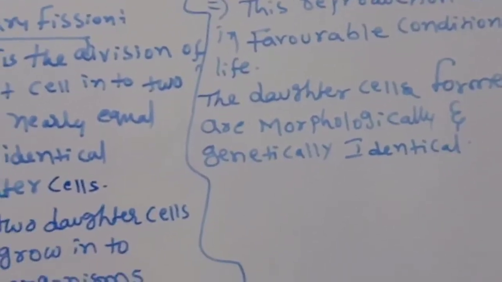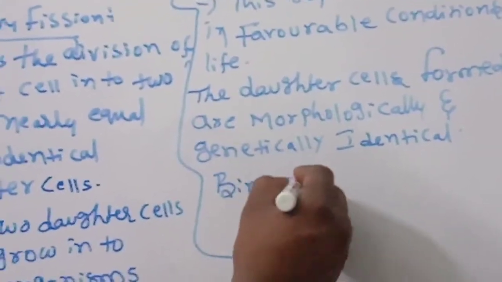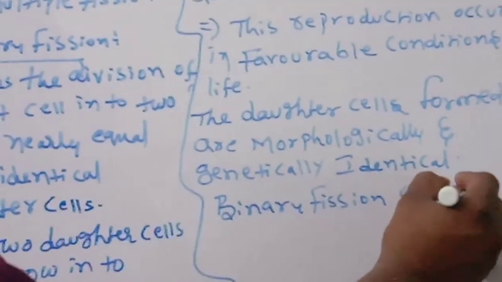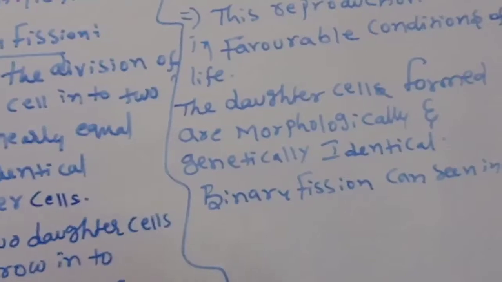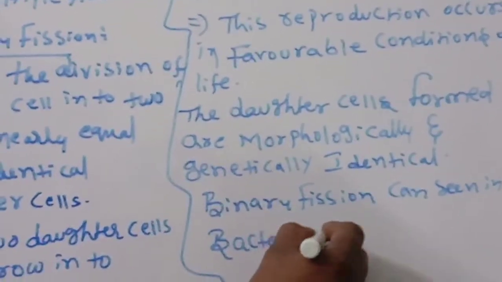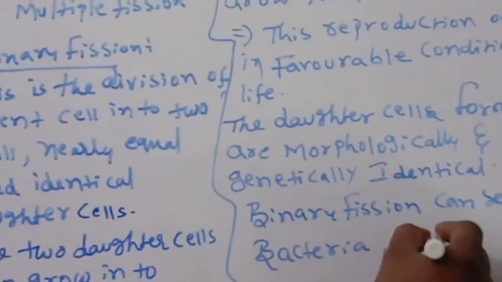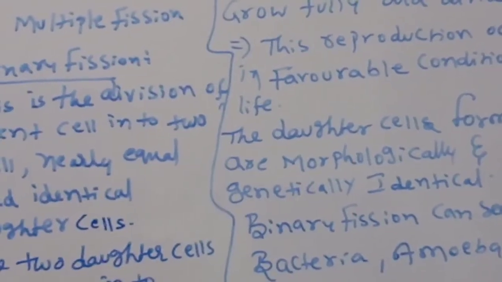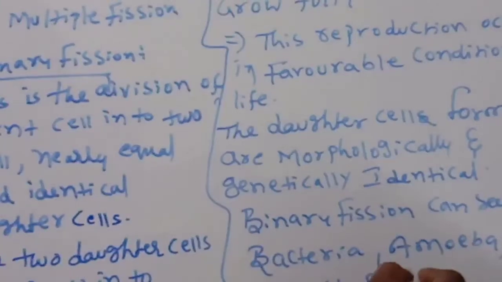Next, binary fission can be seen in bacteria, amoeba, yeast, and euglena.